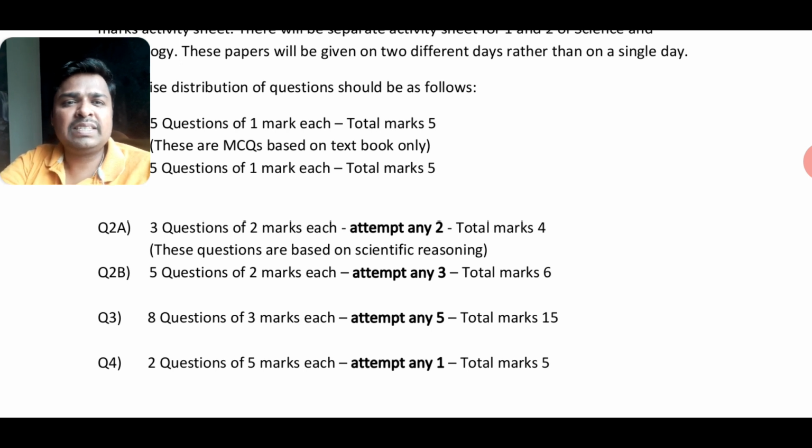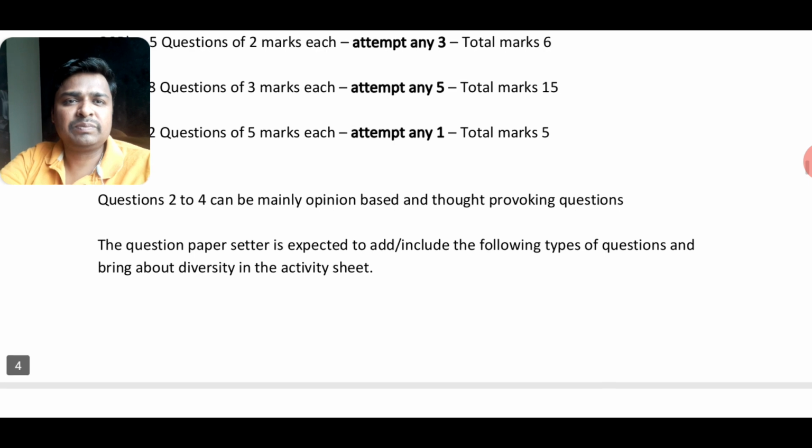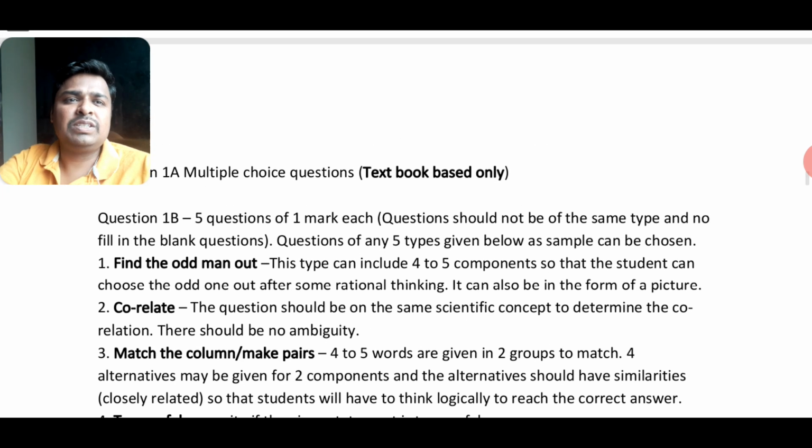Question number 3 is 3 marks each; you have to attempt 5 questions out of 8. Question 4 is one question to be attempted out of 2, 5 marks each. So, what type of questions are expected?